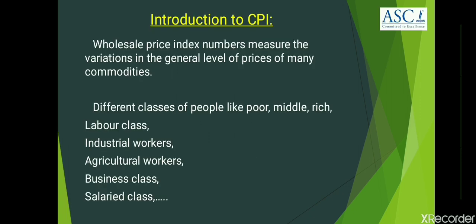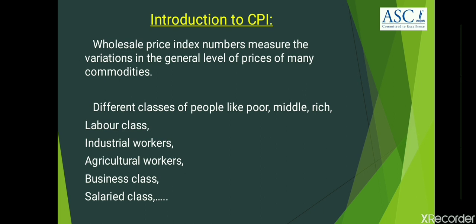Usually, wholesale price index numbers measure the variations in the general level of prices of many commodities. But they don't focus on only those commodities consumed by a particular group of people like poor or middle class or rich or labor class, a group of industrial workers or a group of agricultural workers or business class or salaried class, etc. Because each group will have a different standard of living according to their income.